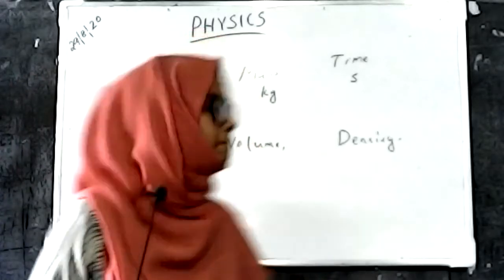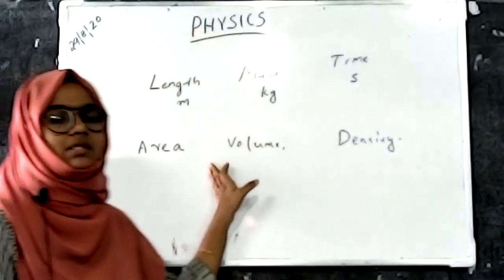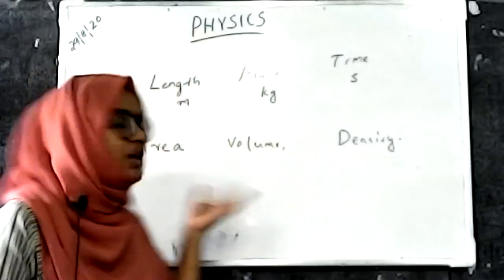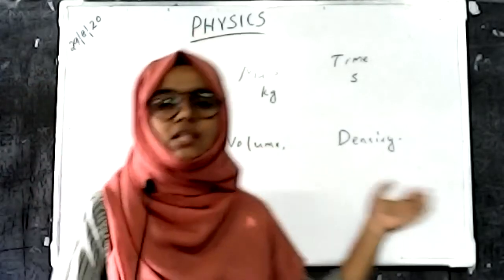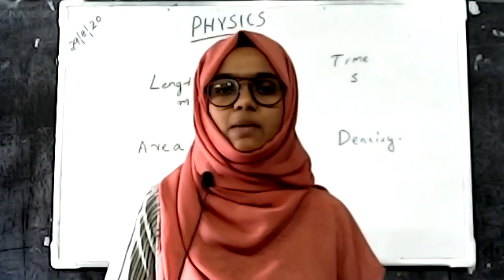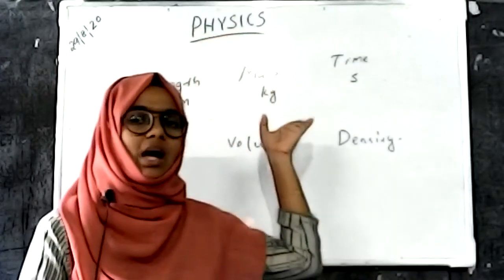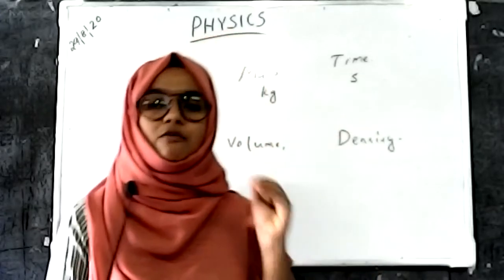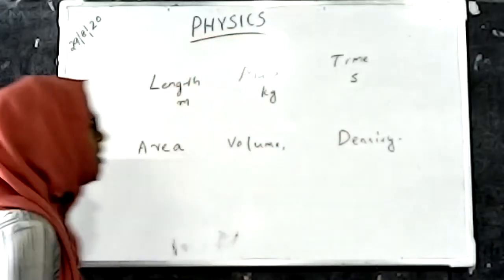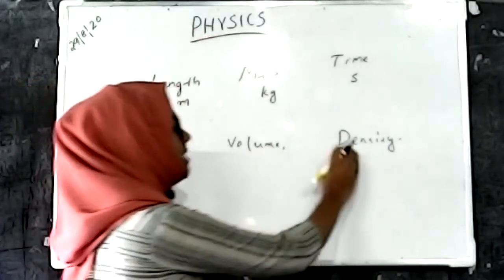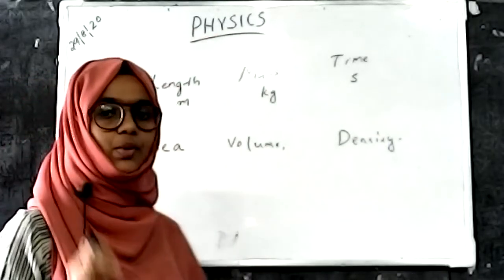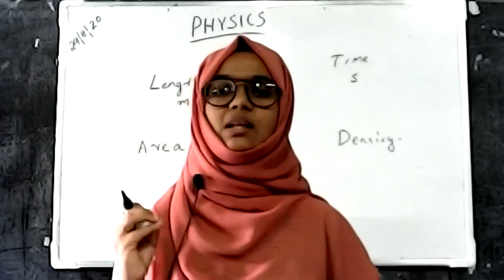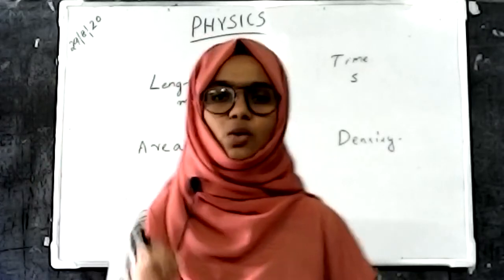That is, derived quantities are those that we can find from the fundamental units. The units of all these quantities we can derive from the fundamental units. Fundamental units have a basic unit, but derived units come from the fundamental units. So area, volume, density, their units are expressed as derived units.